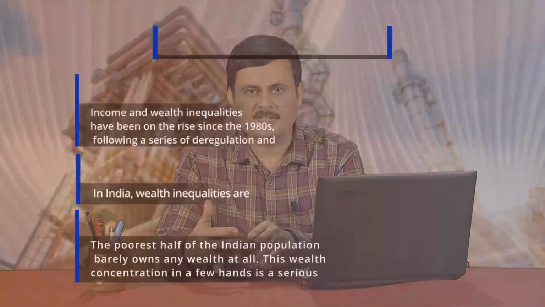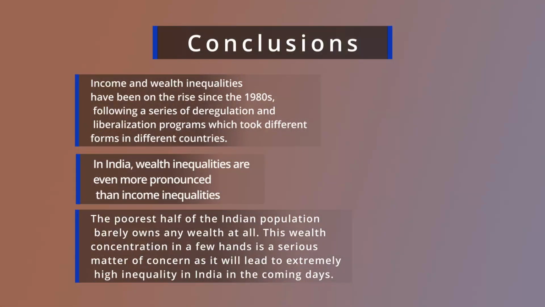On the basis of the empirical facts, it is clear that inequality is very high in our country, and it was gradually increasing after the 1980s, after the introduction of the liberalization and privatization policy in our country.